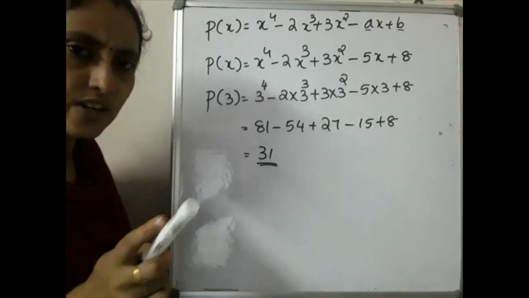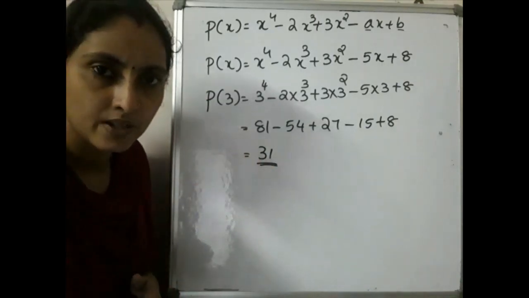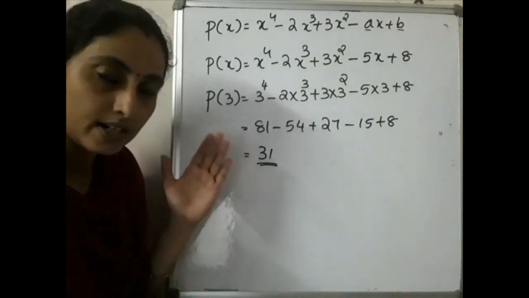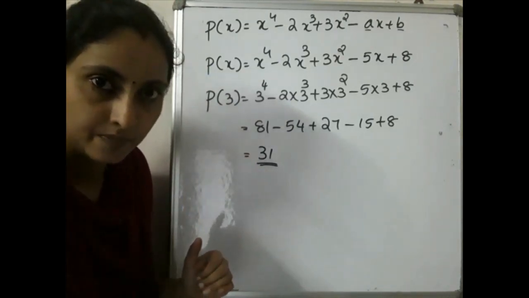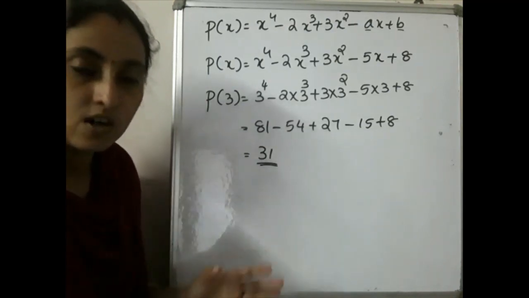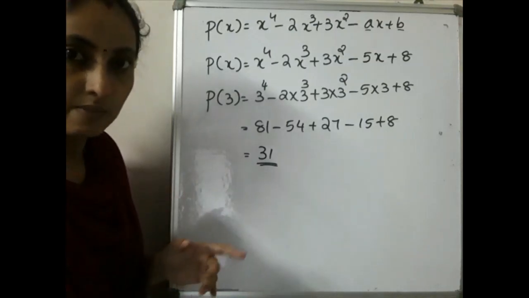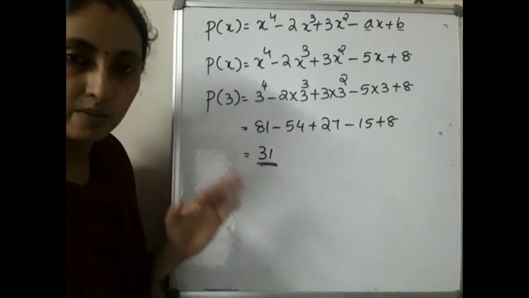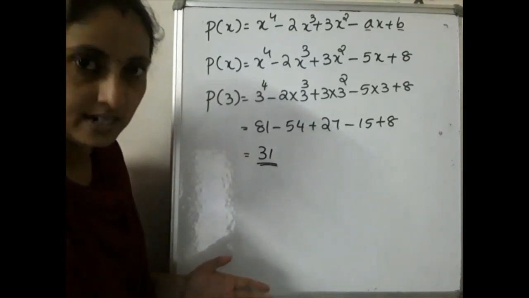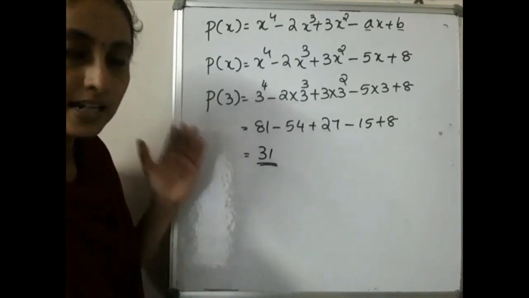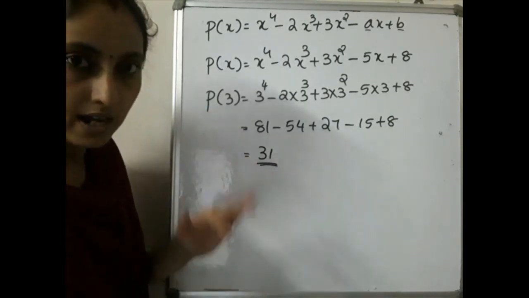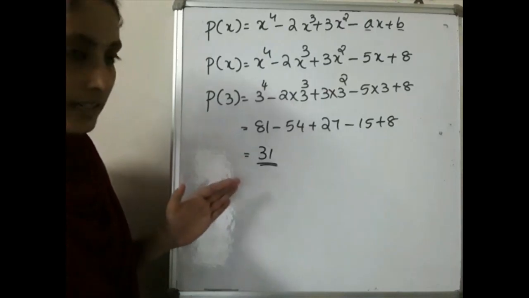What is the difference between the previous question and this question? In the previous question, it leaves the same remainder. That means we can equate equation 1 and equation 2 directly. But here we can't equate. Why? Because the remainders are not the same. The remainders are 19 and 5, both different, so we can't equate. That's why we are framing two equations and then solving them by reducing to one variable. Hope this question is clear.